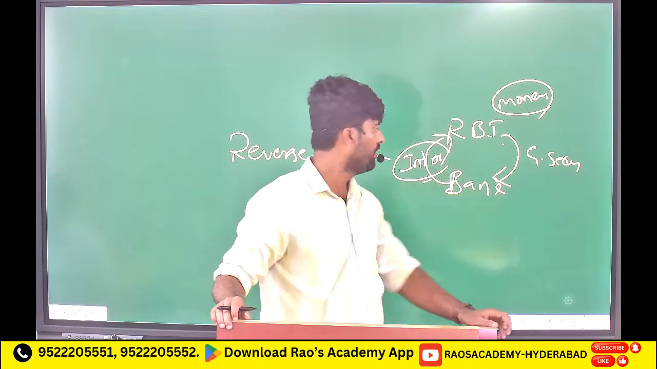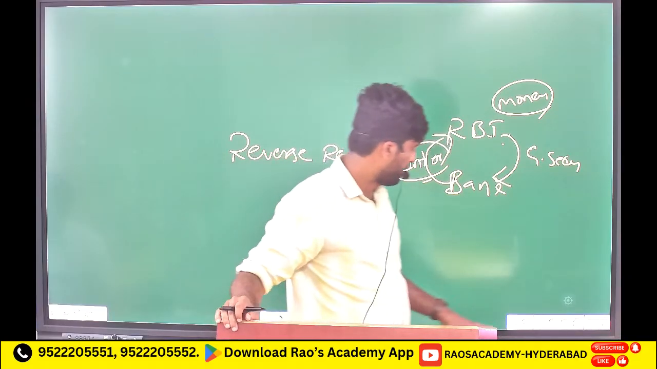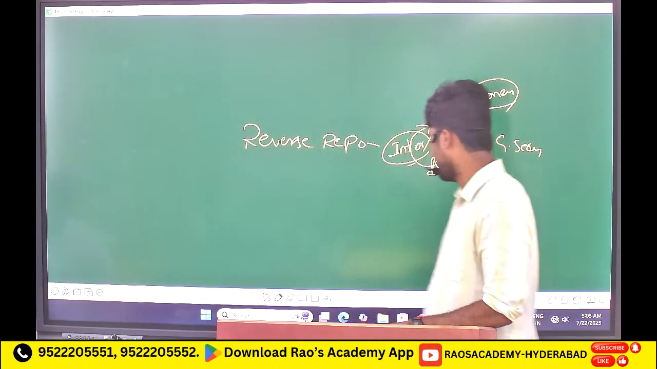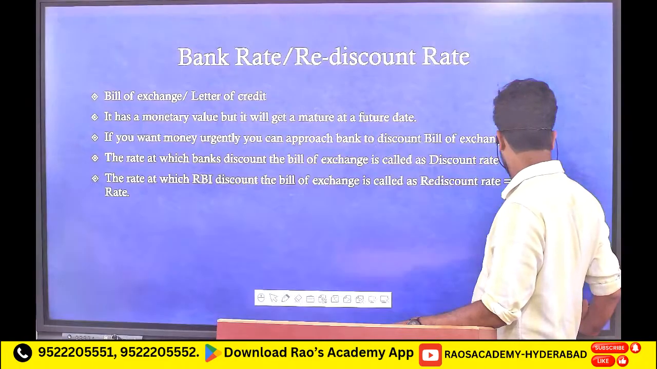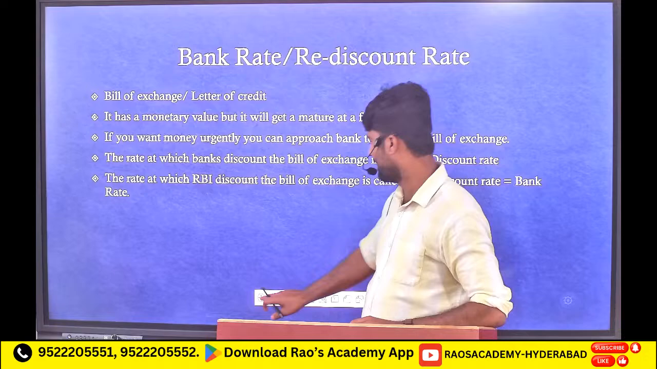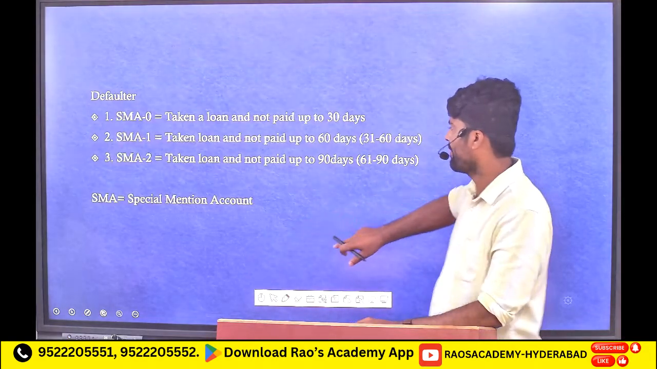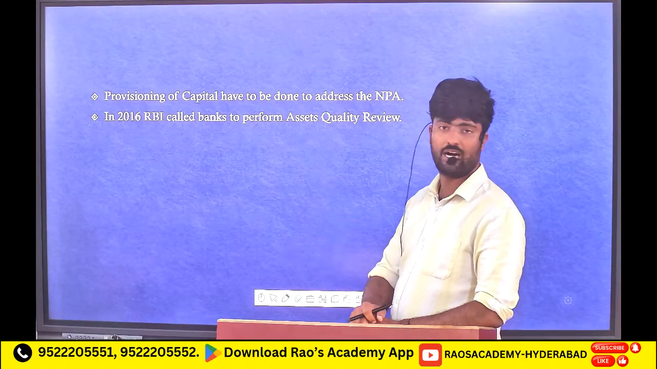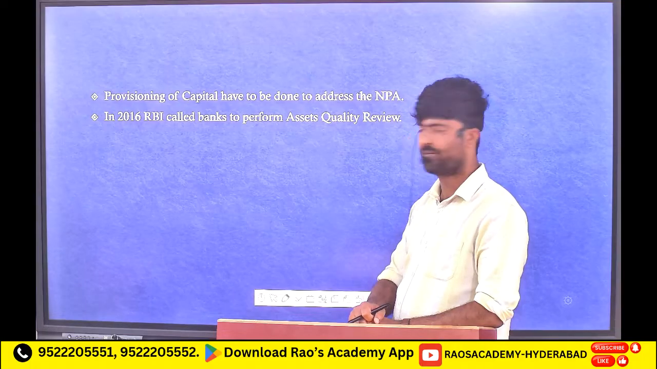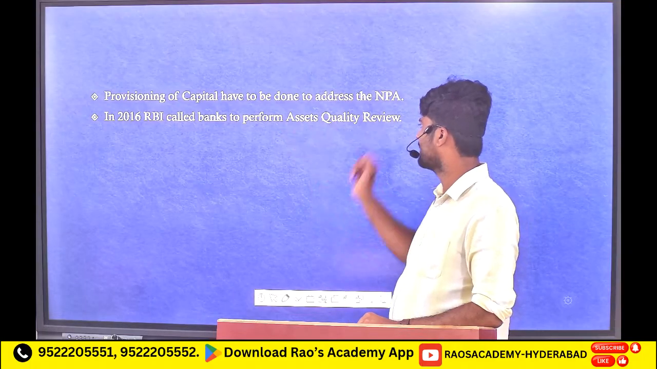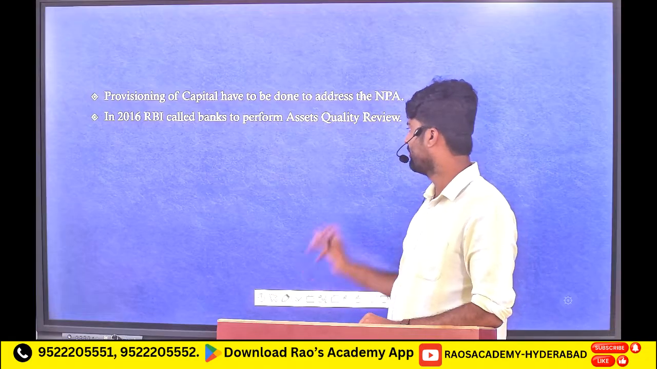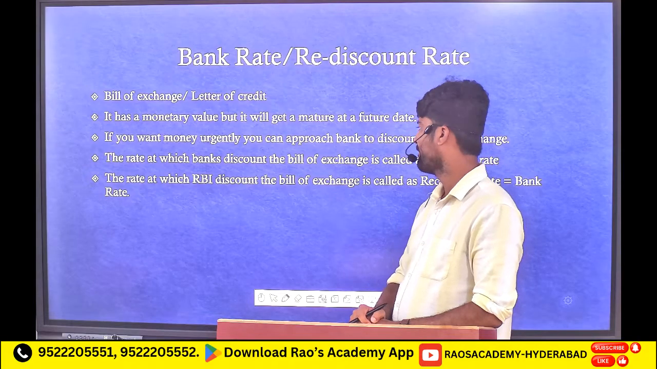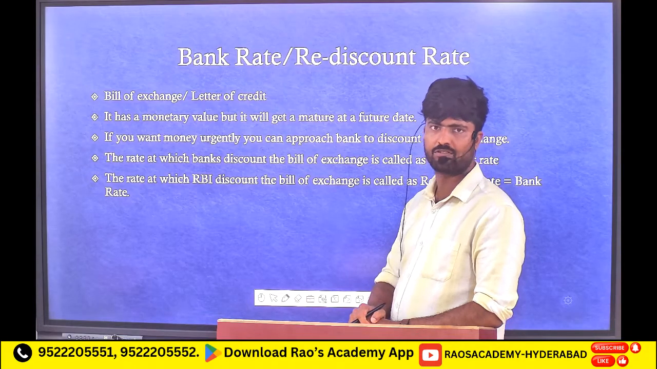So as of now we have discussed NPA, defaulter categories, and what do you mean by NPA. We have also discussed the categories of NPA, what provisioning of capital means, and the asset quality review process. We have also discussed what bank rate and rediscount rate mean. Both are the same. And we have also discussed repo rate and reverse repo rate.